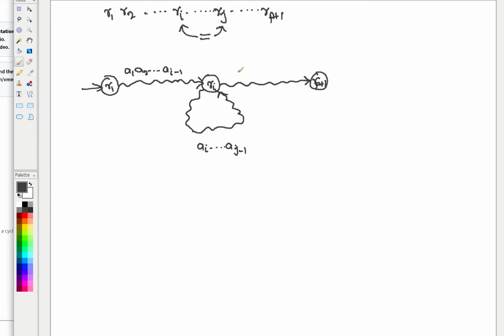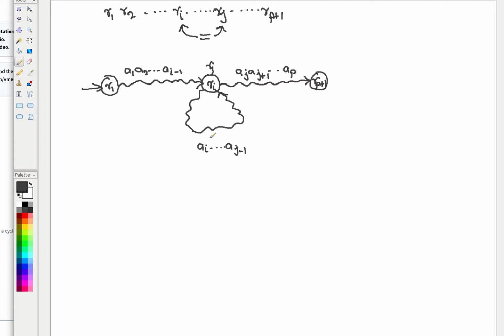And I will be able to reach my final state Rp plus 1. What I am consuming here is Aj up to Ap. Correct? This diagram is exactly showing what we were showing by the sequence. So, from R1 up to Ri, you are processing some part of the string. From Ri back to Rj, you are exhausting Ai to Aj minus 1. And finally, you are processing Aj up to Ap and reaching Rp plus 1.